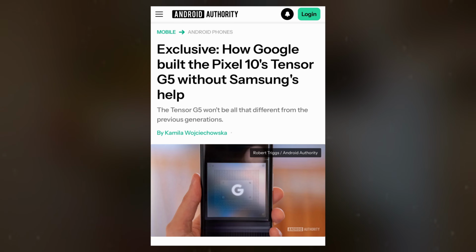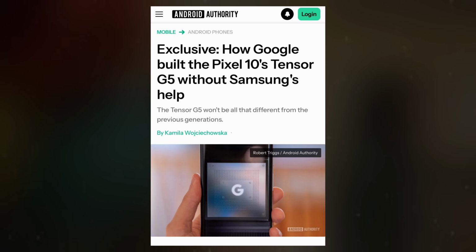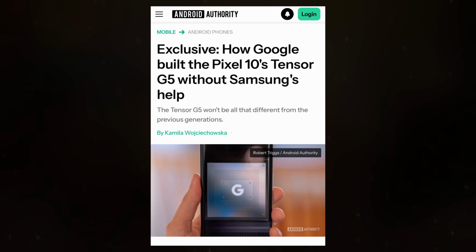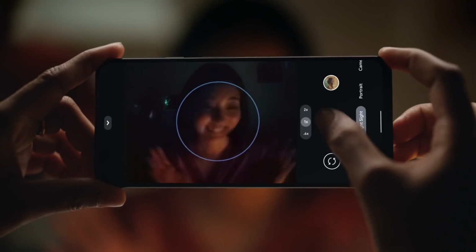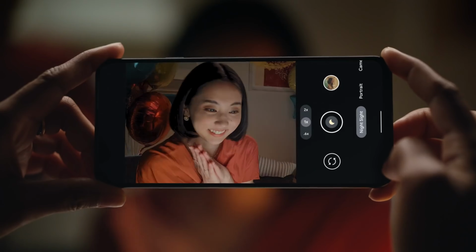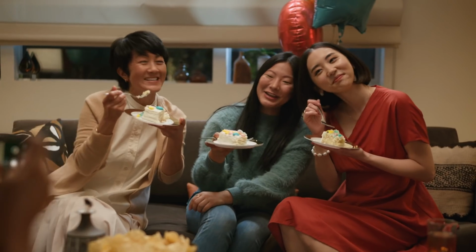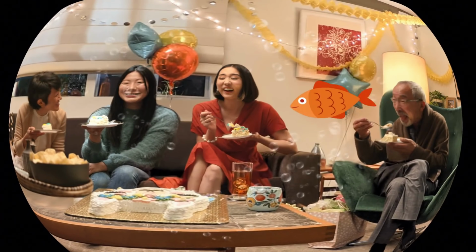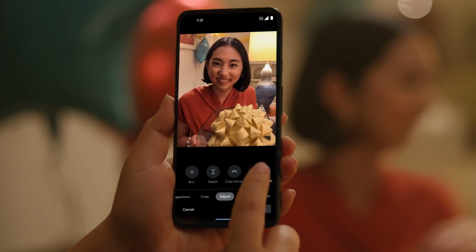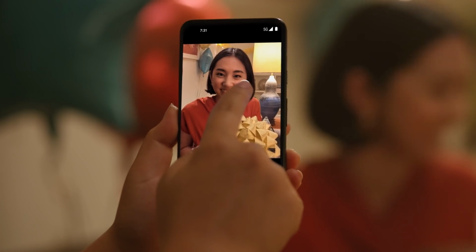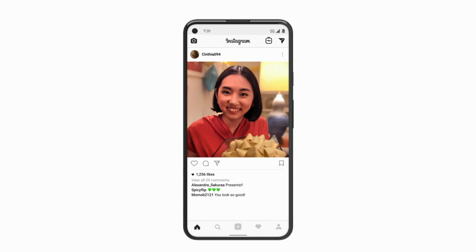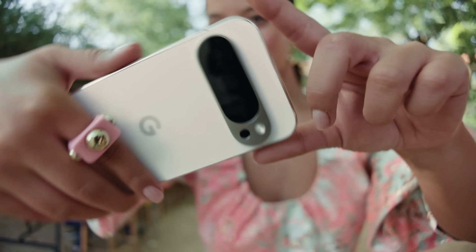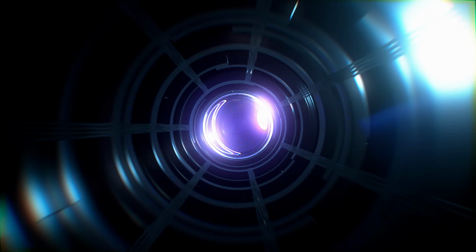signal processor. According to insider Kamila Wojciechowska, Google is now developing its own ISP rather than relying on Samsung's existing solution. Google has a history of working on in-house imaging technology, with previous efforts like the Pixel Visual Core in the Pixel 2 and the Pixel Neural Core in the Pixel 4. However, when Google transitioned to the Tensor chipset in the Pixel 6, these initiatives seemingly came to a halt. Now, the return to an internally developed ISP signals a renewed focus on computational photography.